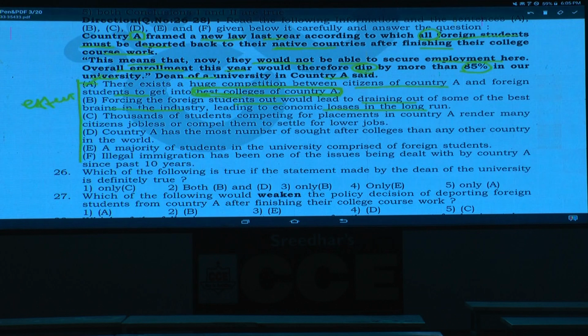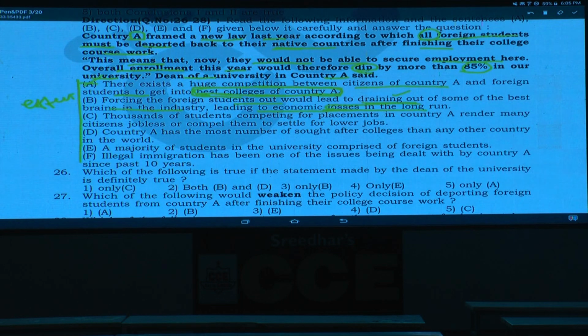These persons cannot work here. That means they have to go back. If these persons are going back, then some of the very good students will not have any chance to work in their country. Hence what is the effect of this one? In the long run, what happens here? As most of these intelligent people are leaving, it leads to economic losses in the long run. Why? Most of these intelligent brains are leaving that country, and this is an effect of that law.